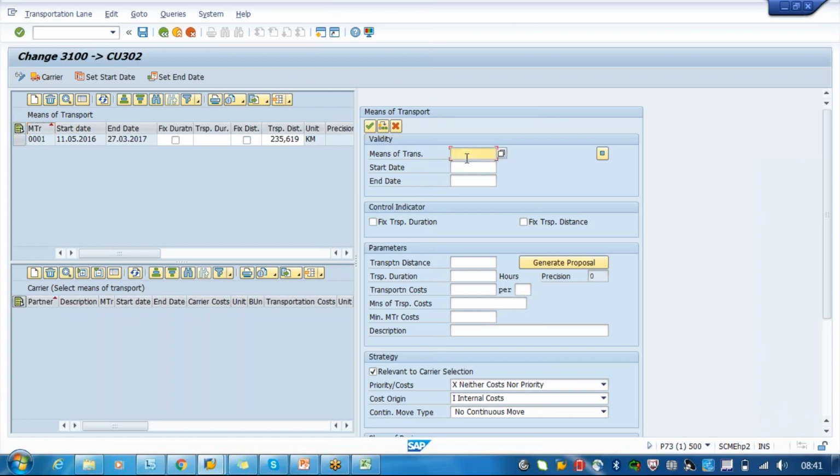In ECC, for the customer, we have the transportation zone, right? That transportation zone we are not using for the customer in TM. The same customer data will be replicated into TM, but it's not required to transfer that transportation zone to TM. So the transportation zone will be independent here from the ECC.